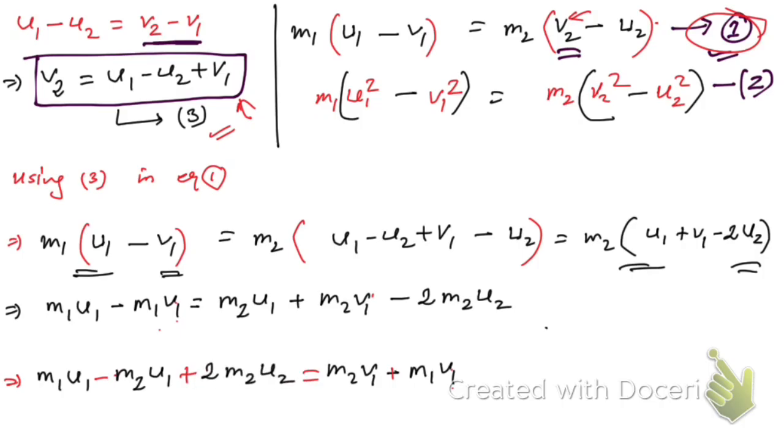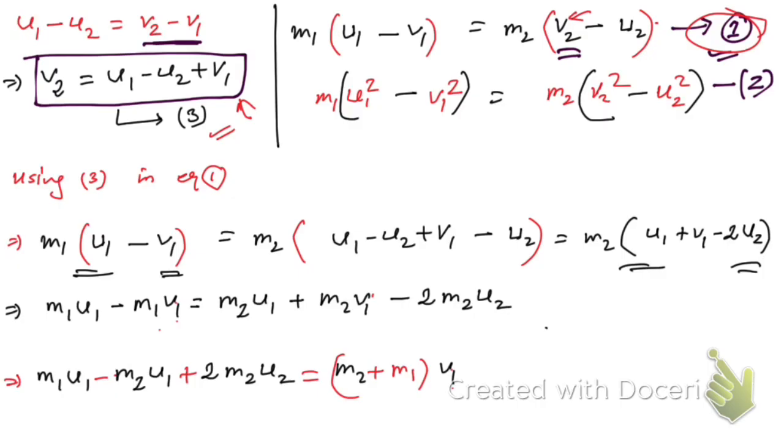That's what we have got, and from this term we can take v1 common. On taking v1 common, we're gonna have this plus m1 into v1. Okay, hope you have understood this. We have taken v1 common, right? So from here we can find v1.